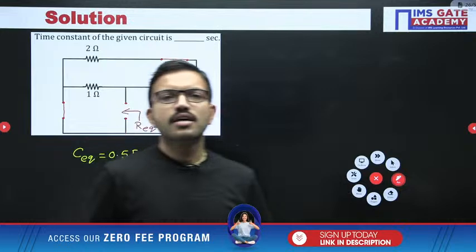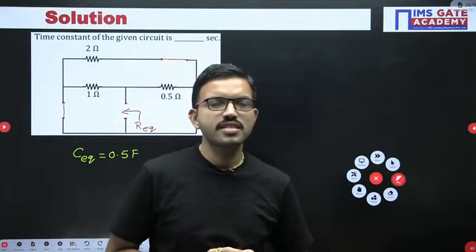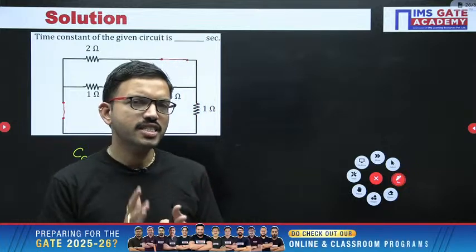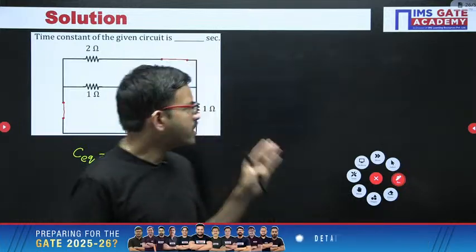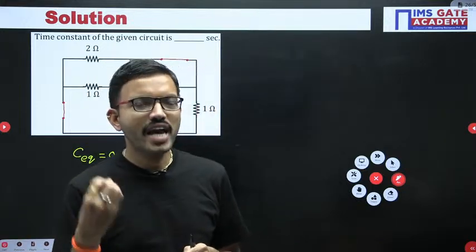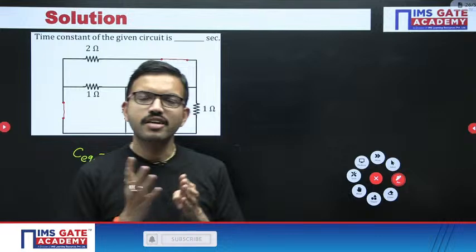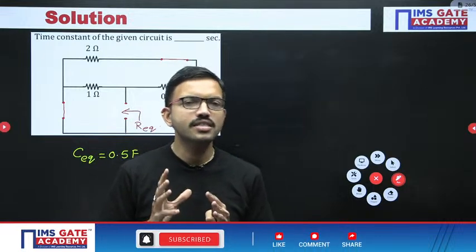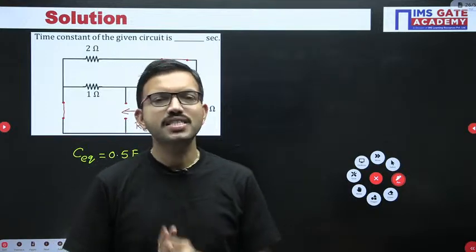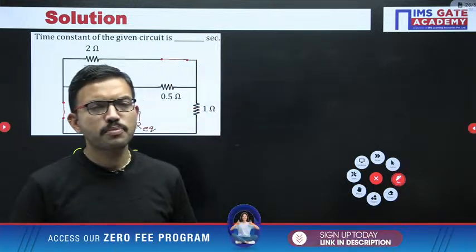That is the reason why the majority of students feel the network theory subject is tough: they are not fundamentally strong. Either they are not strong in the first and second chapters, or they lack clarity regarding the terminology in the third, fourth and fifth chapters, so they make more silly mistakes and do not get the correct answer. Even though they can solve the questions, the lack of basics is the main reason students face problems in network theory.